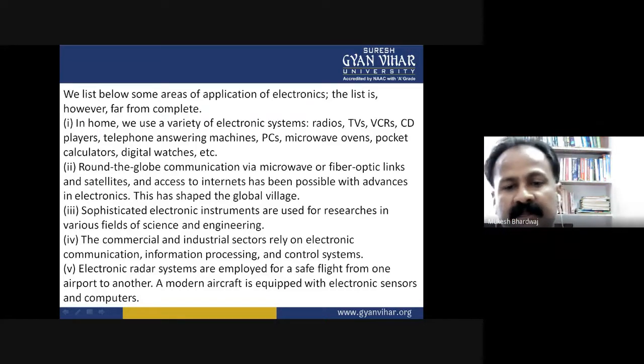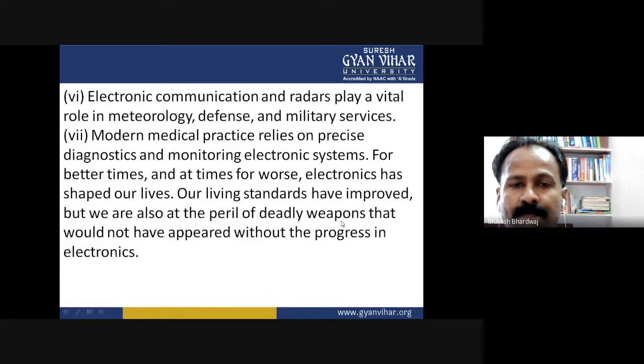A modern aircraft is equipped with electronic sensors and computers. Electronic communication and radars play a vital role in meteorology, defense, and military services.